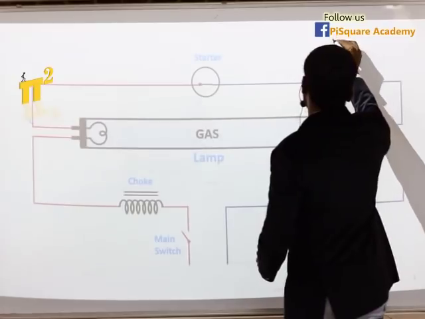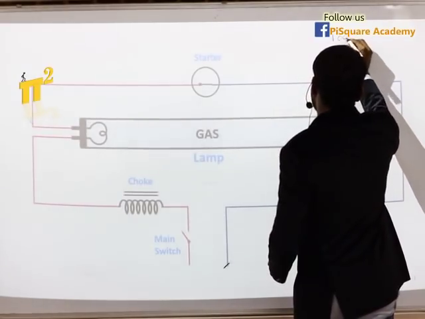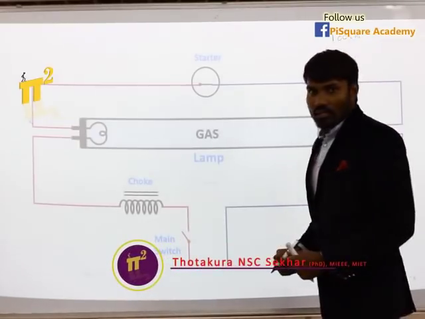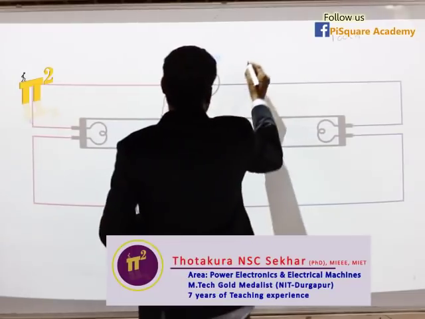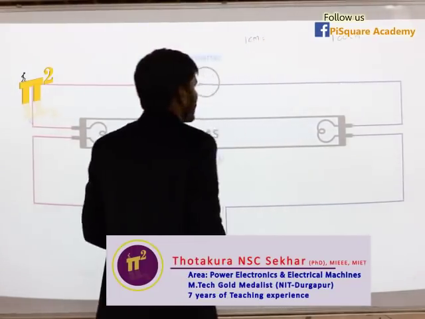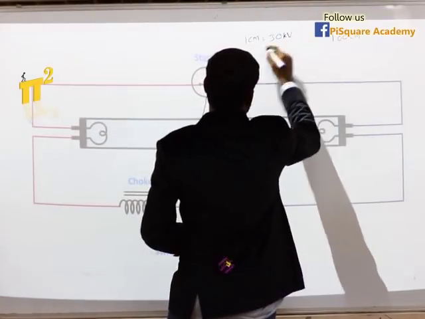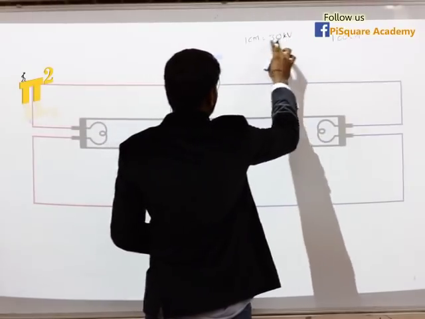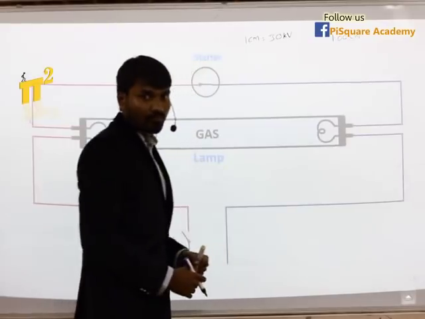Number two, what is the length of this tube? Around 1 meter, which means around 100 centimeters. Now tell me, to ionize air of 1 centimeter, how much voltage do we require? We require 30 kilovolt, peak value I am talking about, to ionize air of 1 centimeter.